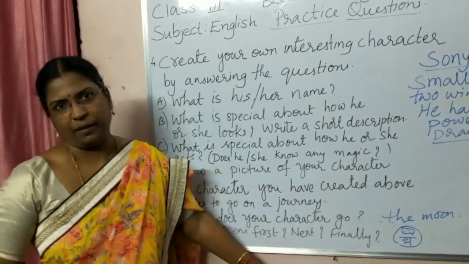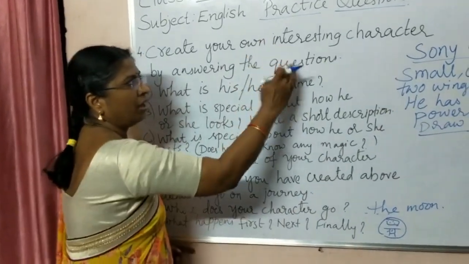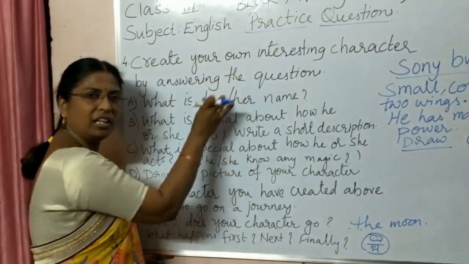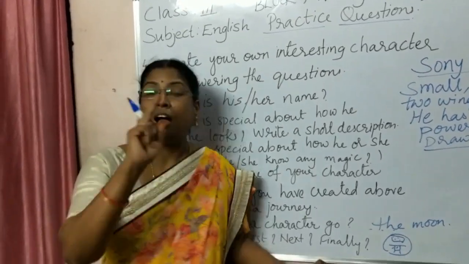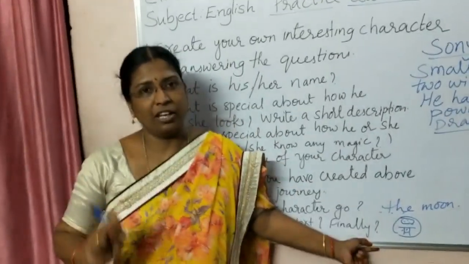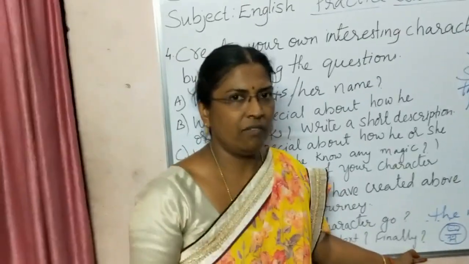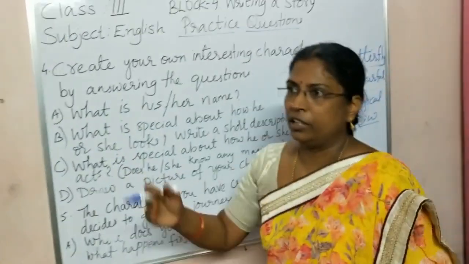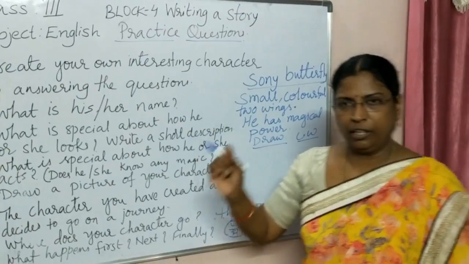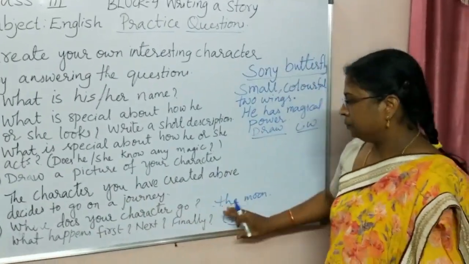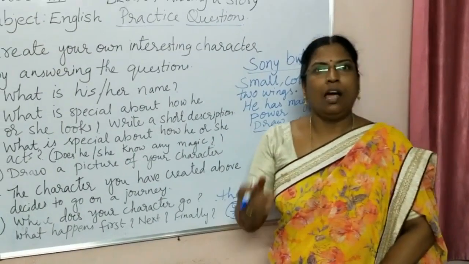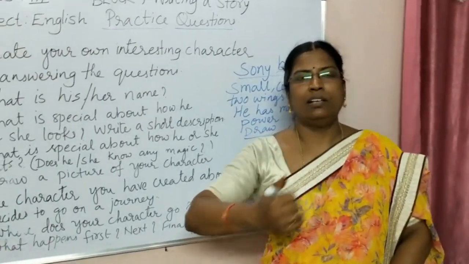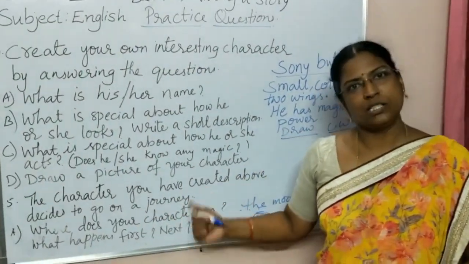And it comes back. So here, whatever character you have created, children, that character should go on a journey. And how it is going, what is its vehicle, all that you have to write. Any vehicle you can take. Not only the pod, you can take a rocket, a helicopter, anything. And then when it is going there, what it is doing over there. And finally what happens? Finally it is returning back to its place.